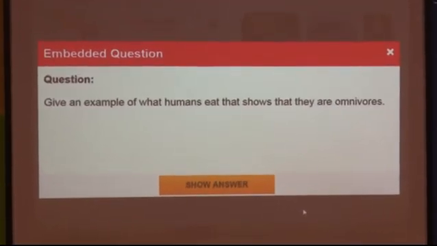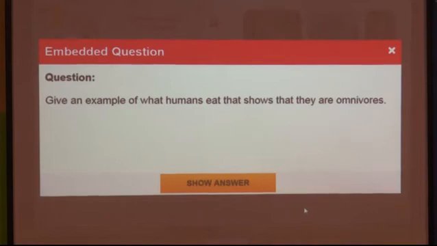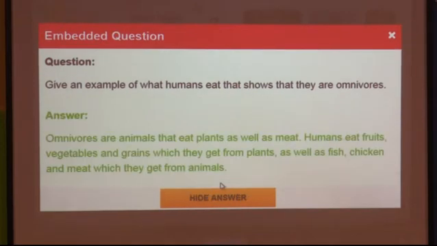Give an example of what humans eat that shows that they are omnivores. I told you yesterday also, and we have revised today also. Tell me, give me an example of what humans eat that shows that they are omnivores. Now, I will show you the answer.